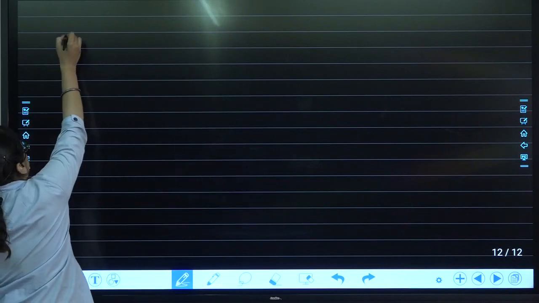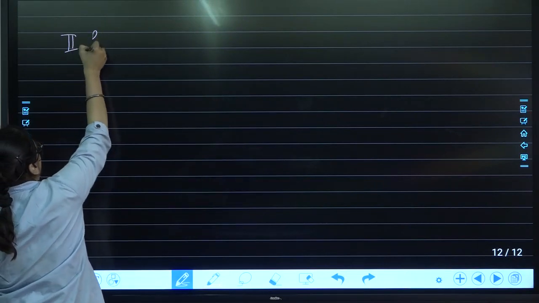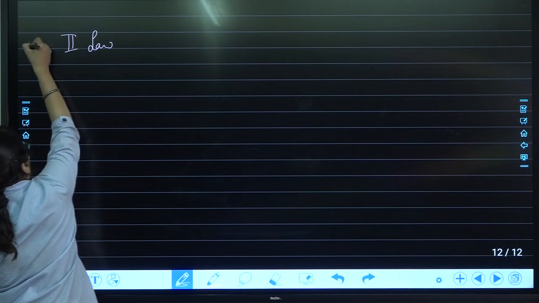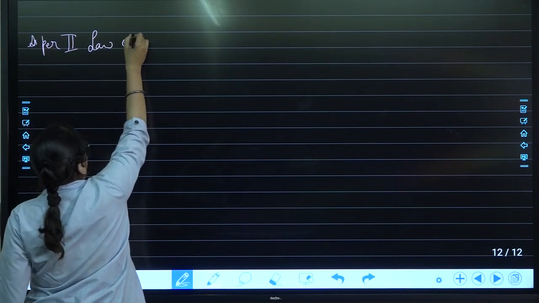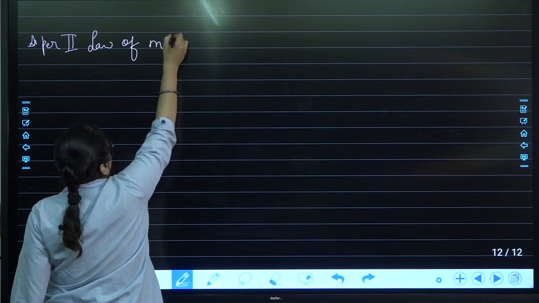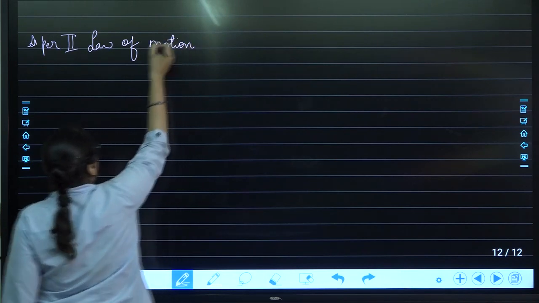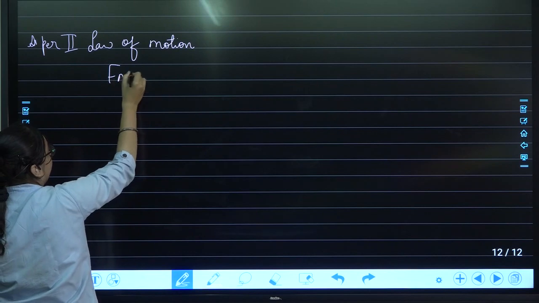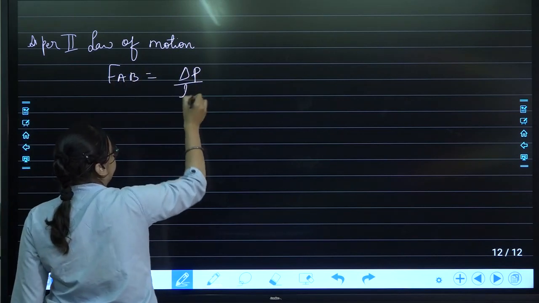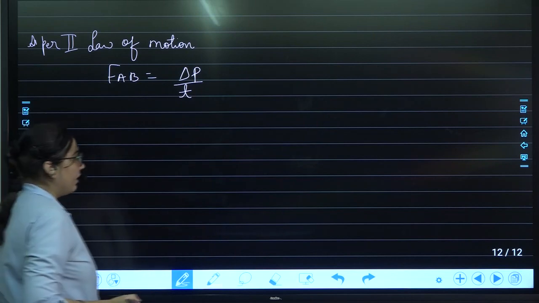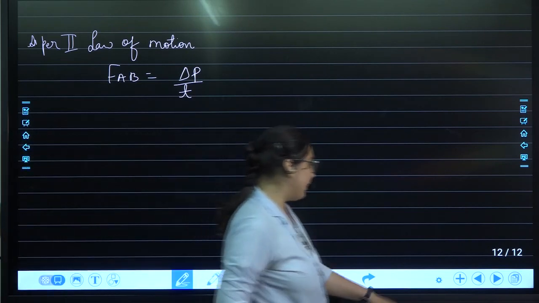As per Newton's second law of motion, what can we say? We can say that force acting on A by B will be equal to time rate of change in momentum. Okay. Now what is the change in momentum of ball A?